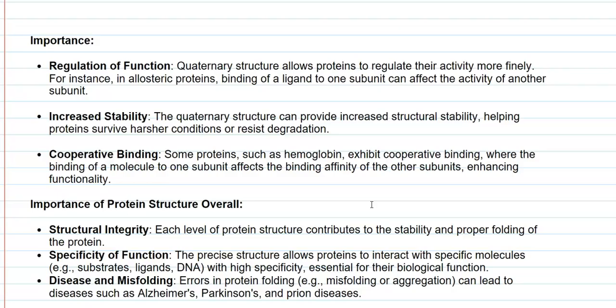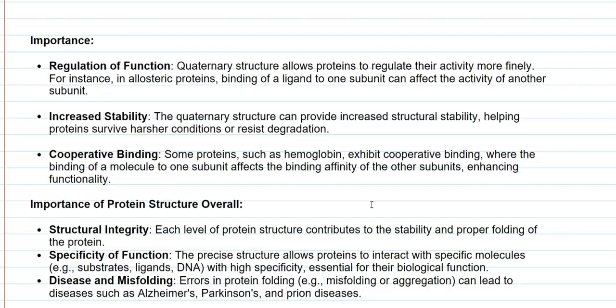Next point is increased stability. The quaternary structure commonly provides much increased stability for that particular protein, especially against harsher environments. Say a high temperature or a low temperature could affect a protein's function, but that could be better guarded by the quaternary structure of the proteins. They are also able to resist degradation.